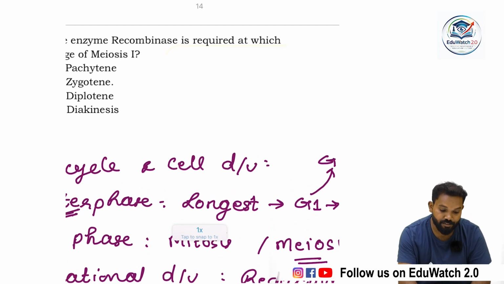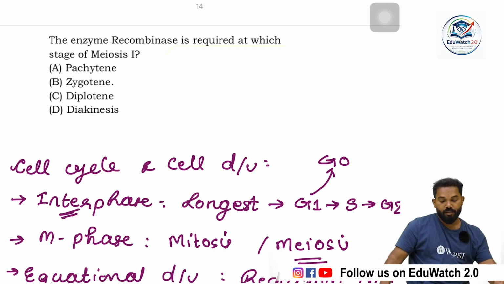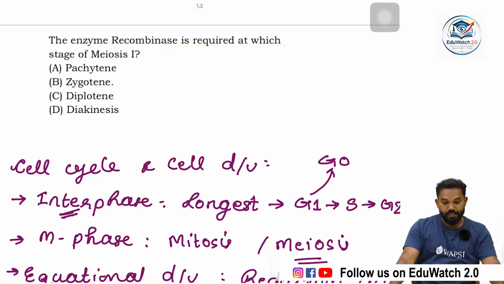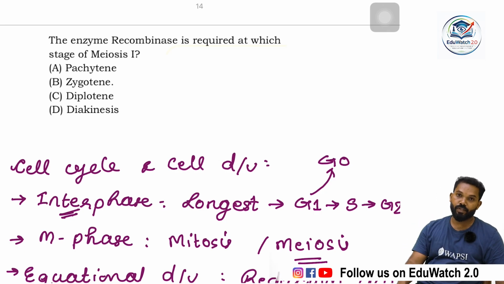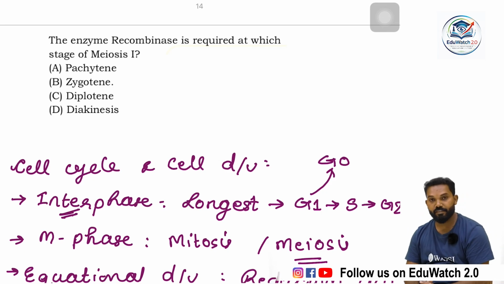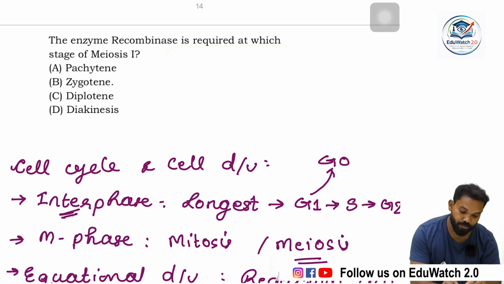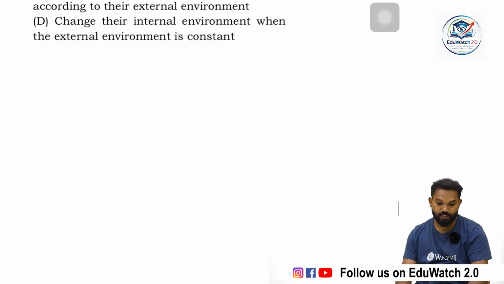Now the question is, the enzyme recombinase is required at which stage of meiosis 1? Options are pachytene, zygotene, diplotene and diakinesis. Pachytene is the stage where the recombinase enzymes are formed. In zygotene, synapsis occurs. In diplotene, X-shaped chiasma formation takes place. In diakinesis, terminalization of chiasma. So the answer is pachytene. Okay, then move to the next question.